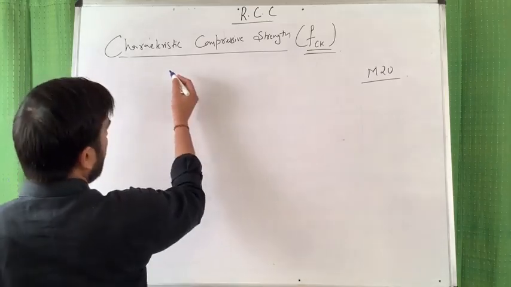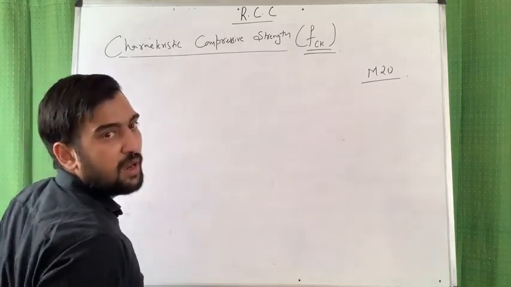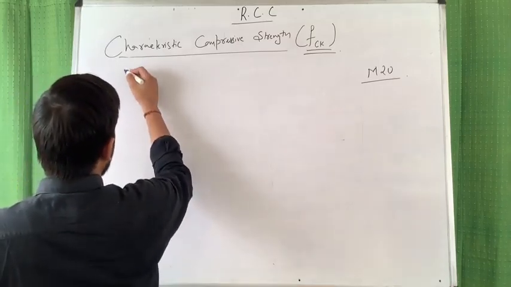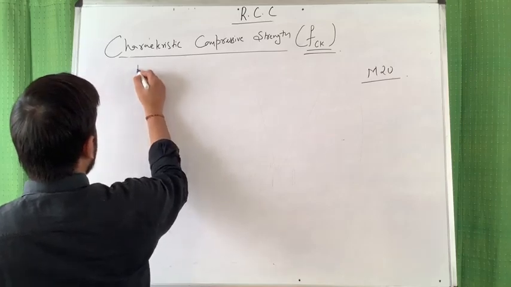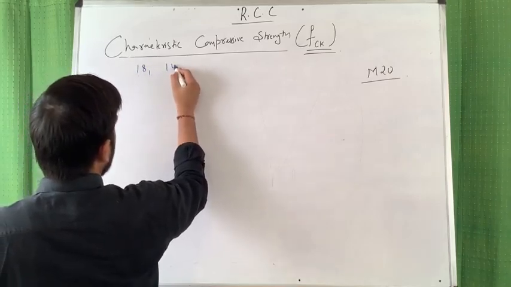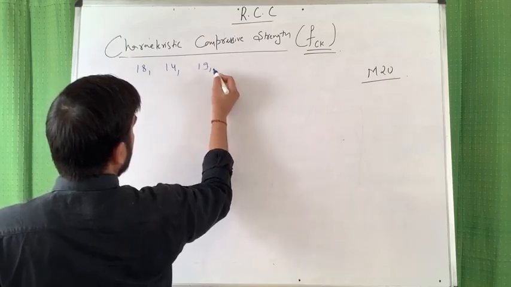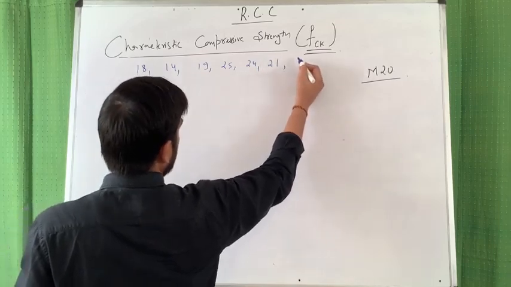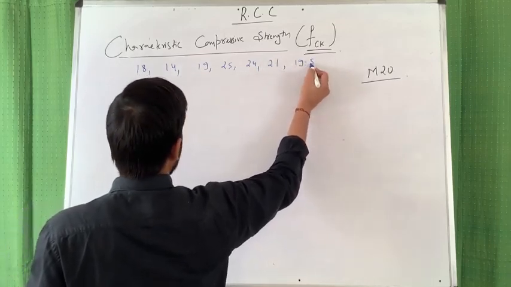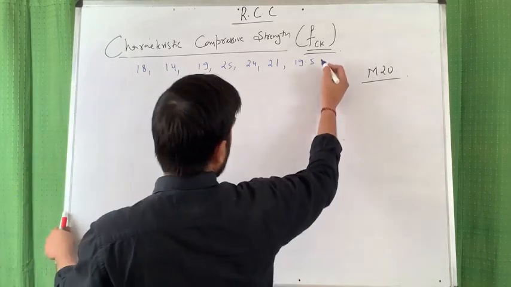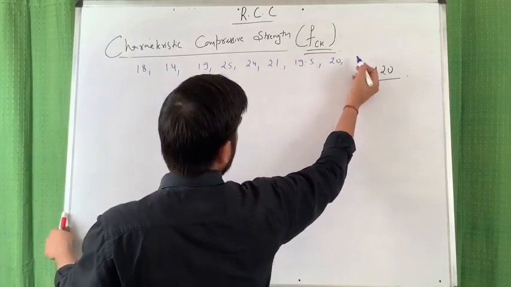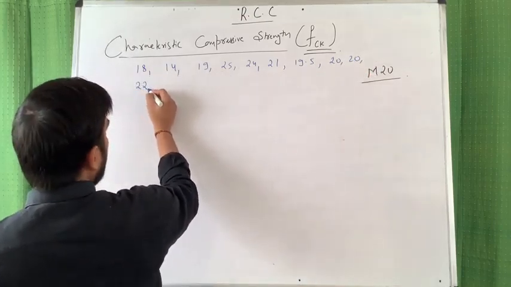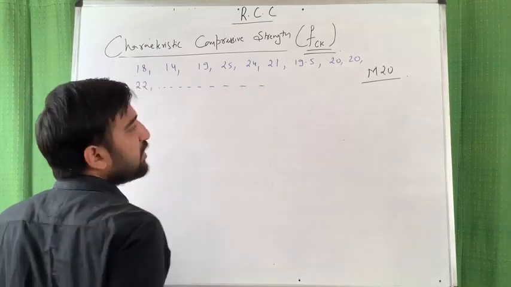Just see here, suppose I have 100 samples, and those 100 samples on random testing are giving you values, let's say 18, 14, 19, 25, 24, 21, 19.5, and let's say 20, 20, 22, and let's say all the remaining values are greater than 20.